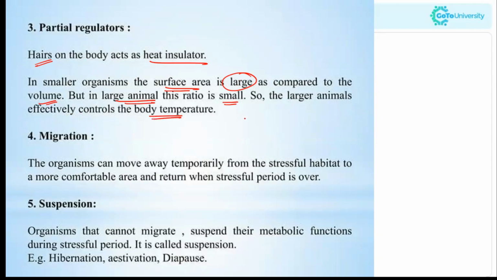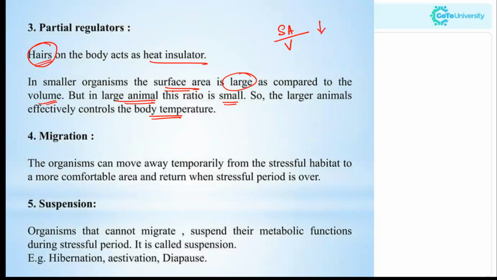The organisms have certain adaptations to control the effect of factors, for example, the hairs on the body and the surface area to volume ratio. In larger animals, the surface area to volume ratio is very low.